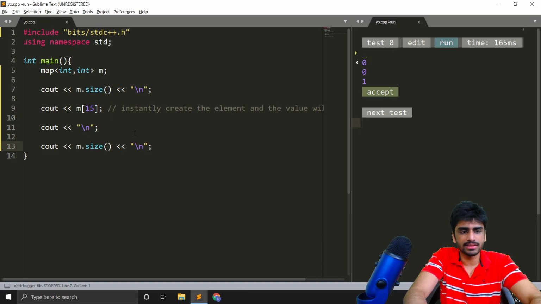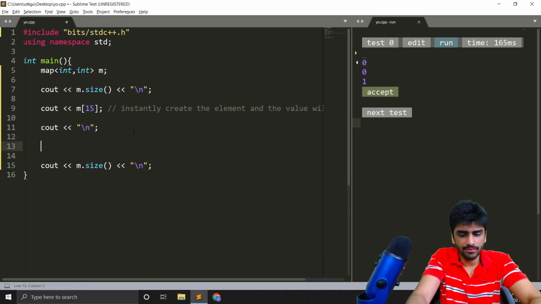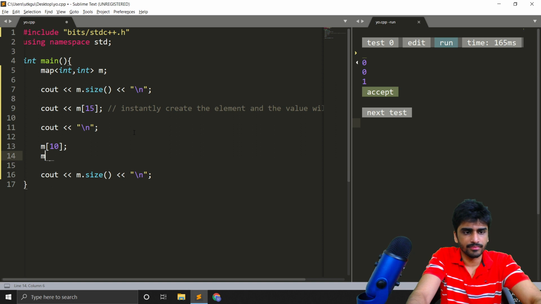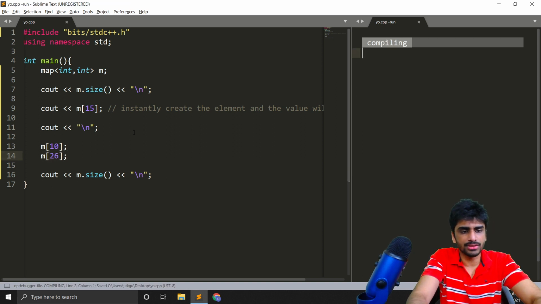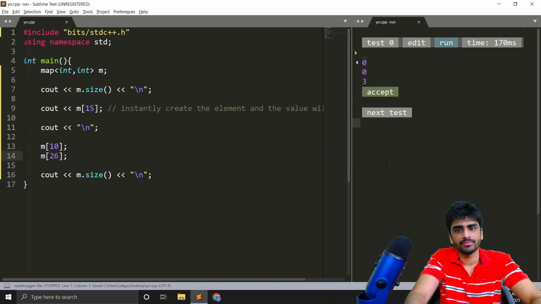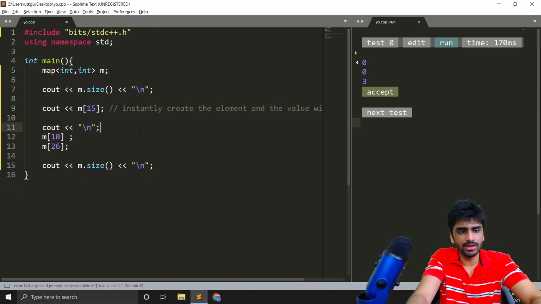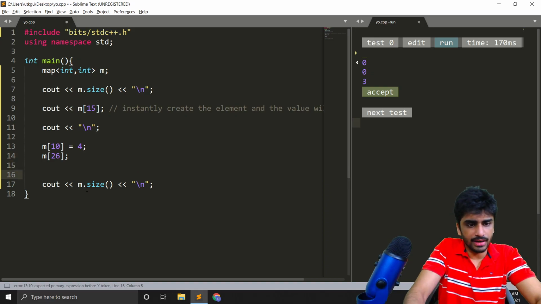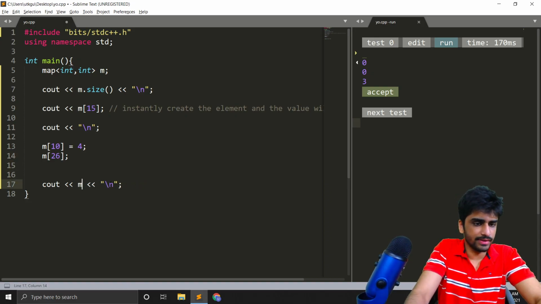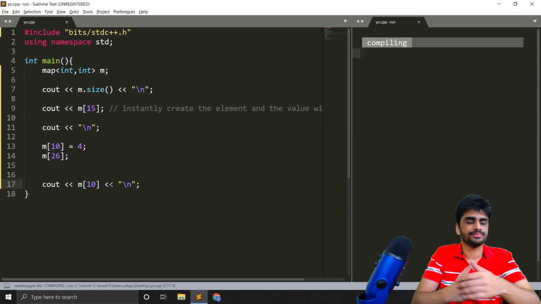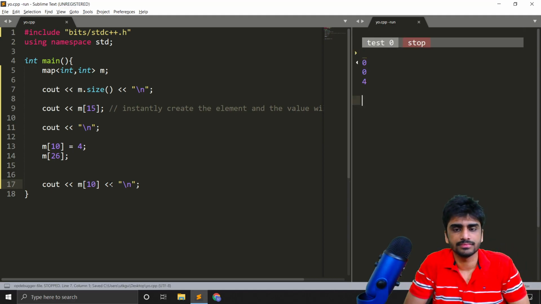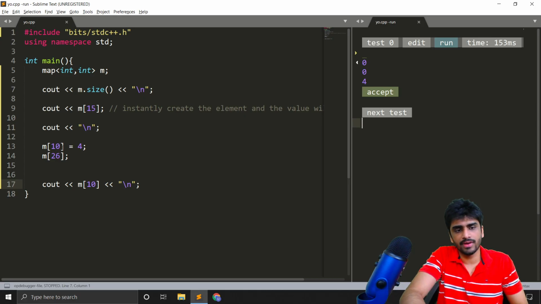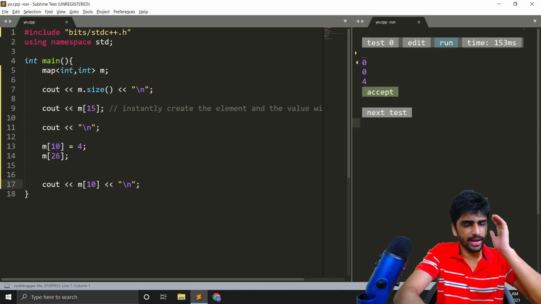And if I try to access a few more elements, then they will also be created, and the values will be assigned to 0. Okay, so now we have 3 elements here. But we can directly assign whichever value we want to them, and we can directly print it, and it will work. Okay, so you see, if I print m10, it is 4 because I had assigned 4 here.